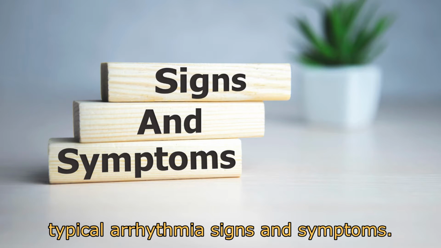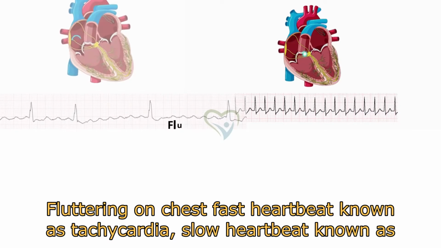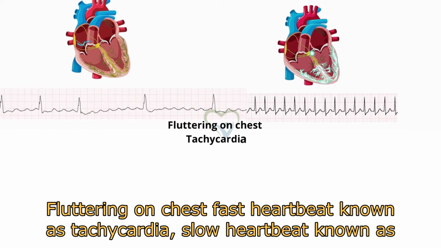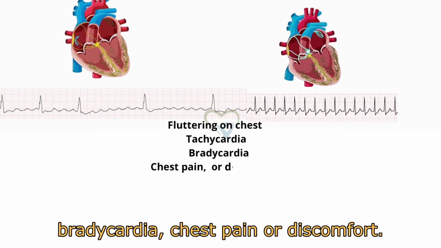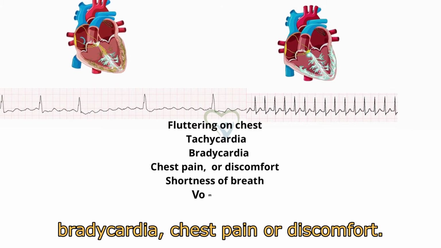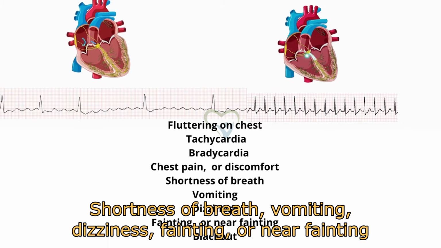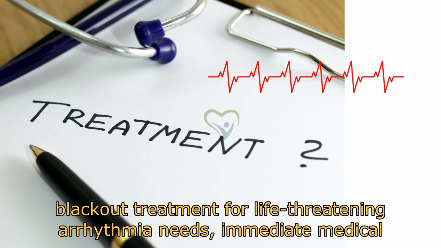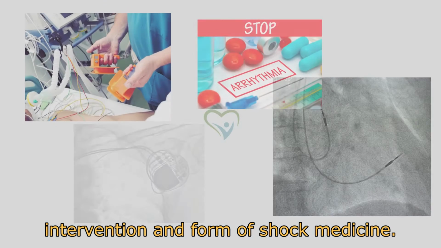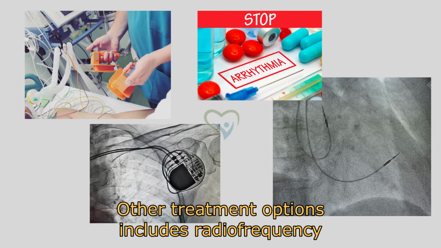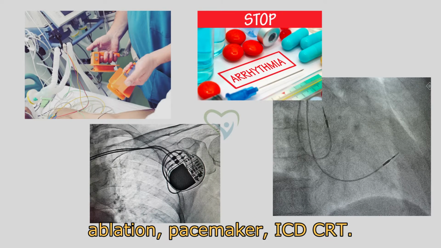Typical arrhythmia signs and symptoms include fluttering in the chest, fast heartbeat known as tachycardia, slow heartbeat known as bradycardia, chest pain or discomfort, shortness of breath, vomiting, dizziness, fainting or near fainting, and blackout. Treatment for life-threatening arrhythmia needs immediate medical intervention in the form of shock or medicine. Other treatment options include radiofrequency ablation, pacemaker, ICD, and CRT.